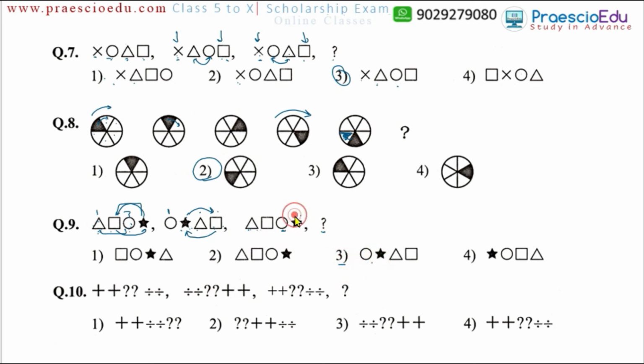After this, the star is changing to the square's position, so the second should be the star, and then this triangle is changing to the circle's position, which means it should be in the third position, and then the square is changing to the star's position, which means the square should be at the last. So these two terms and these two terms are interchanging. After these terms, option number 3 should be the correct answer.